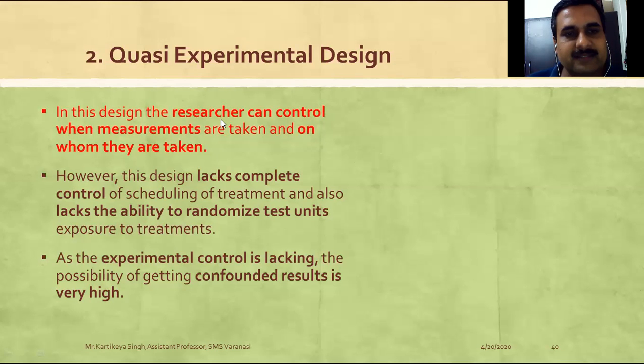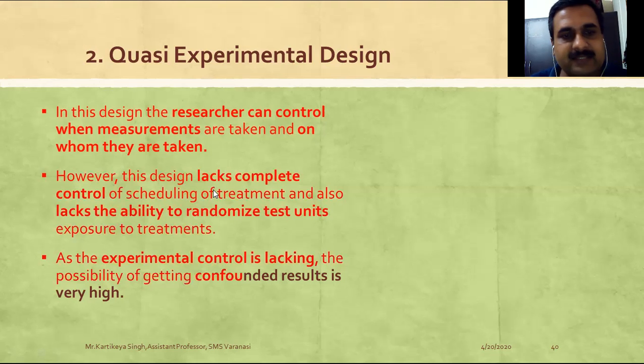It says that in this design, the researcher can control when measurements are taken and on whom they are taken. Researchers usually try to consider different types of measures with control variables. Why control variables? Because many extraneous variables usually impact your research result, so the researcher tries to control them and give the exact result. Here also, we take many observations before the exposure is given, and many after. Once I give you the example, you'll come to know about this.